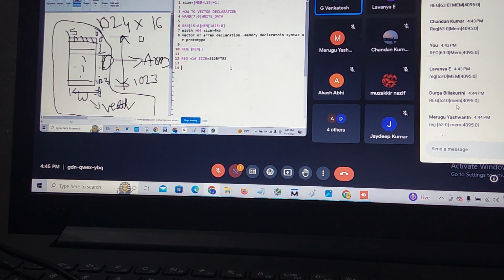You people do the memory declaration for this. Monday I will ask. Size is 512 bytes. What is the byte value? Implement based on that unit. You know the size formula: width into depth. Based on that, you people do it. No, Monday, I am asking this question. Please note down, everyone. I am giving the size in bytes, not KB. Based on that only, you people do the assignment for this question.